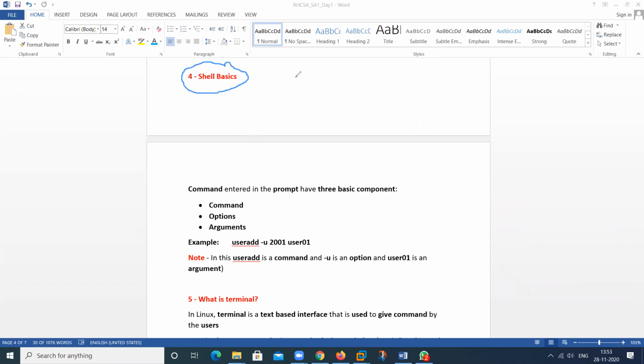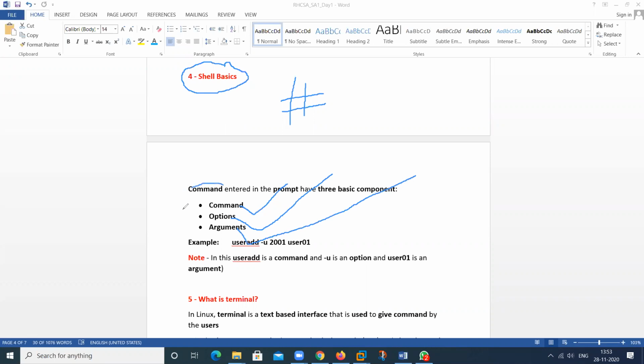Suppose you are using any command in this particular shell program, so what will you require? You should have the knowledge about the commands, and you should also have the knowledge about the options and what types of argument you should type.